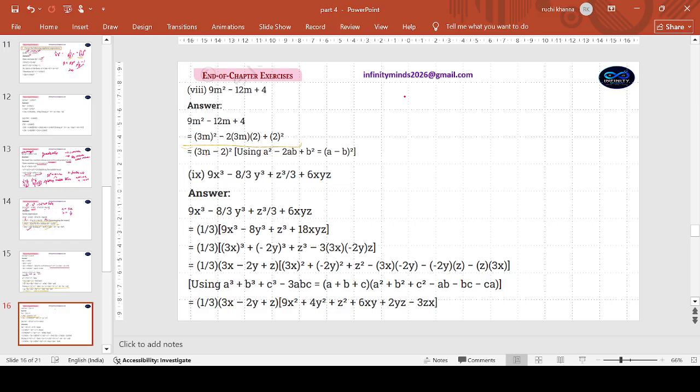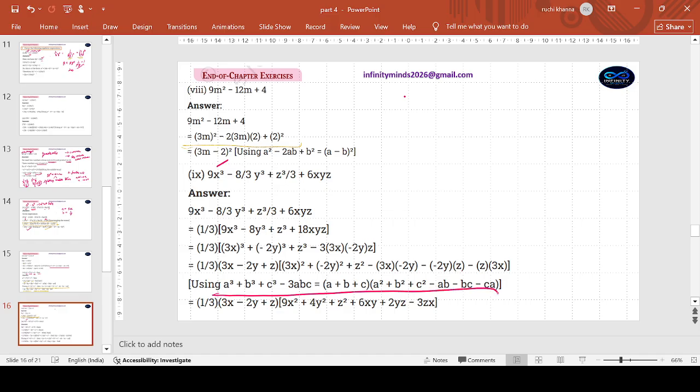So A minus B whole square, 3m minus 2 whole square. A cube, 9 is a cubic term. This is like your previous one, what you just did before. They have only jumbled up the parts. So part number 7 is the same as 9. A cube minus B cube, A cube plus B cube plus C cube minus 3ABC. Try and see, children.